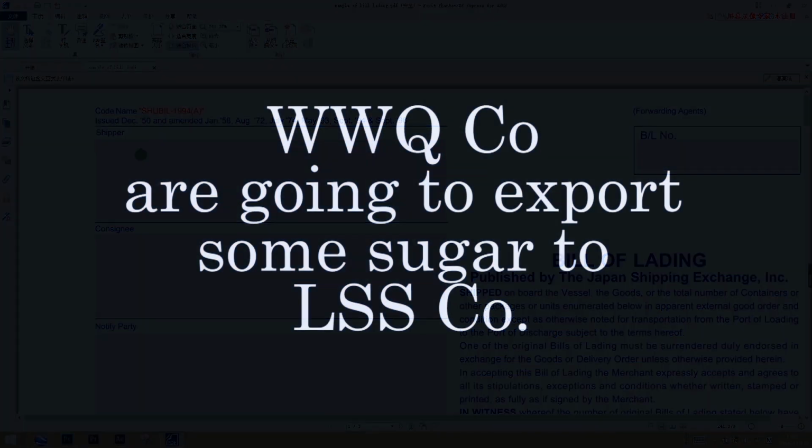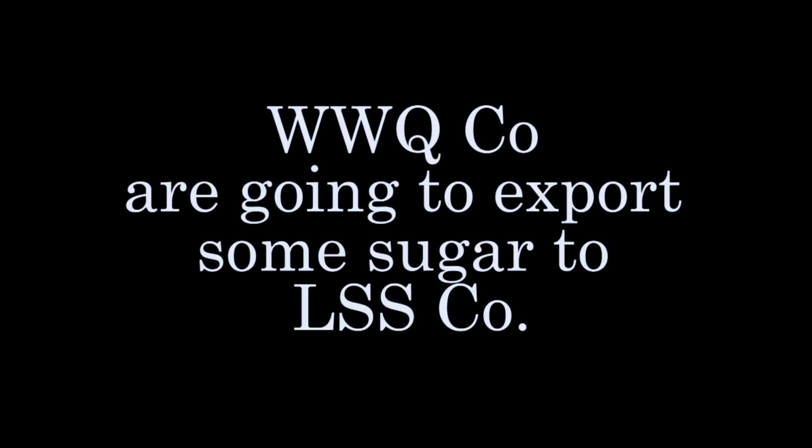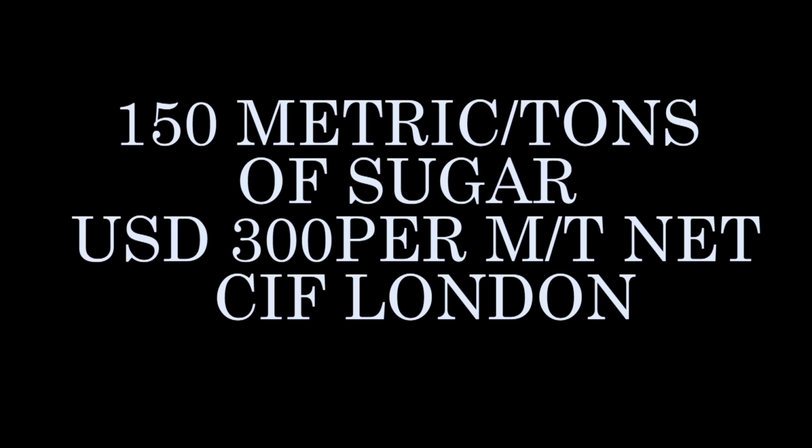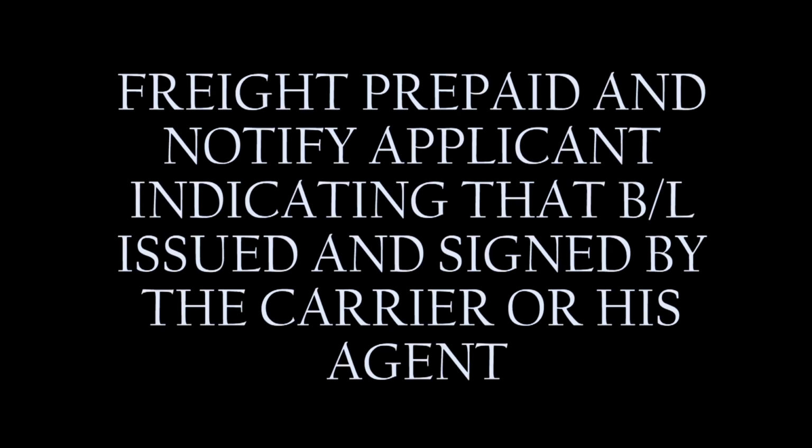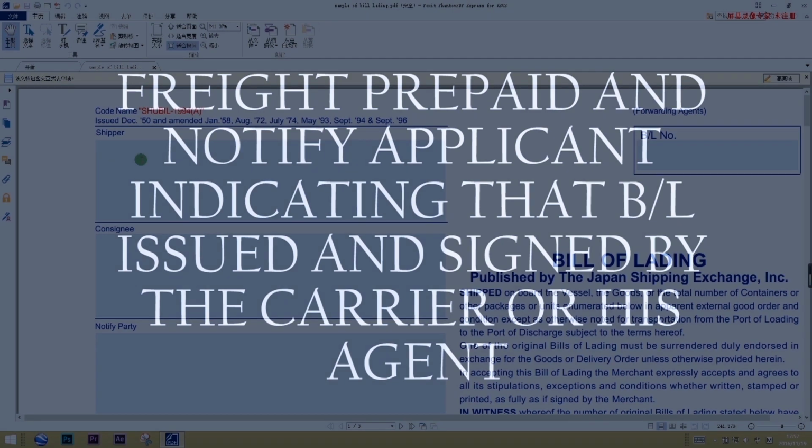WWQ Corporation are going to export some sugar to LSS Corporation. According to the letter of credit, 150 metric tons of sugar, $300 per metric ton, CIF London. Full set of clean on board ocean bills of lading and 2 non-negotiable copies issued to the order of LSS Corporation. Freight prepaid and notify applicant, indicating that the bill of lading is issued and signed by the carrier or his agent.